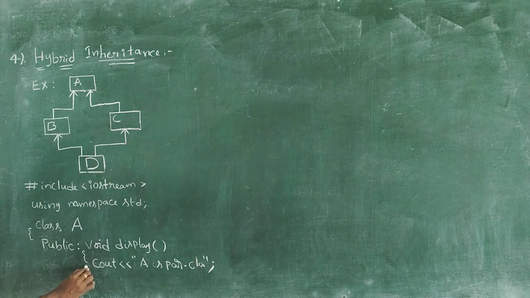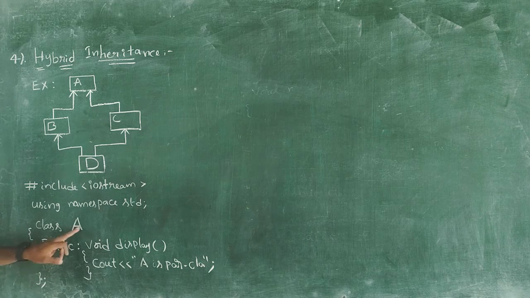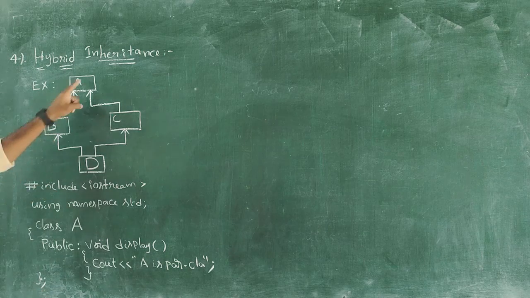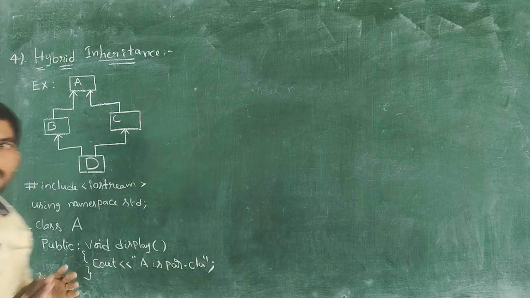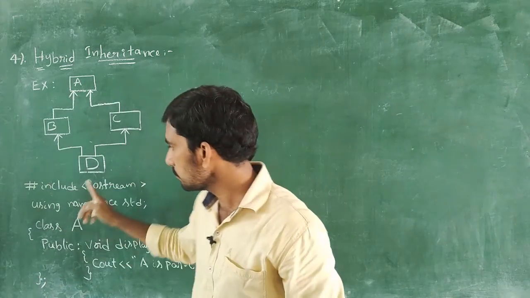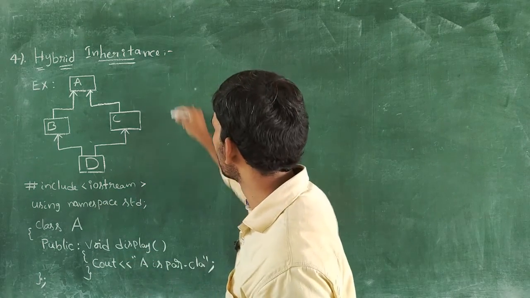And then I am closing the display function and also closing the A class. Up to now, base class implementation is finished.